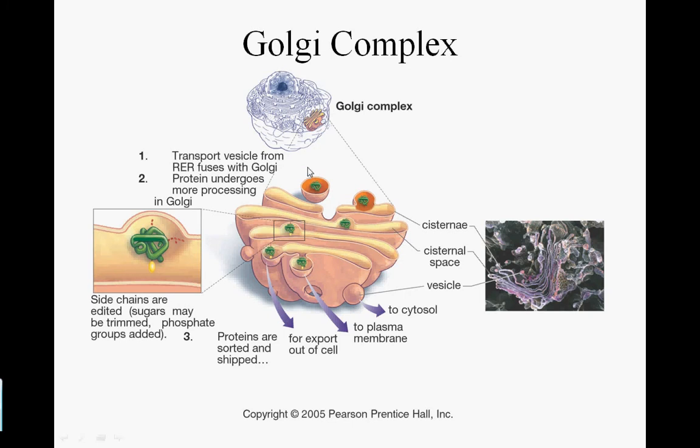Now, the Golgi complex is another system of tubes or organelle in the cell, and it has several functions. One of the functions is further protein processing and production, and it also has a very important function in exocytosis, or getting things out of the cell.